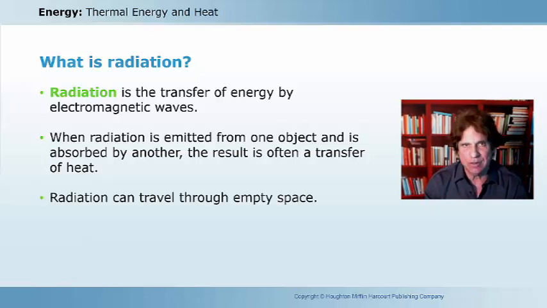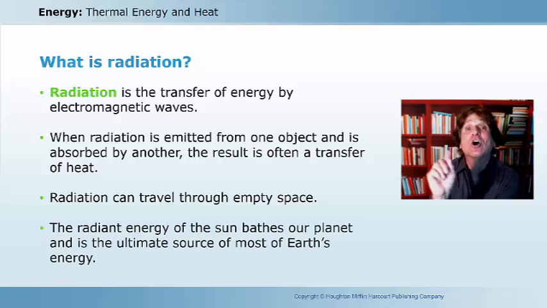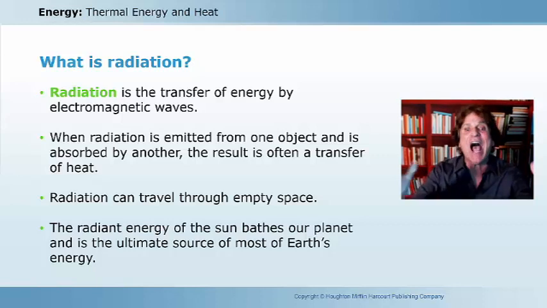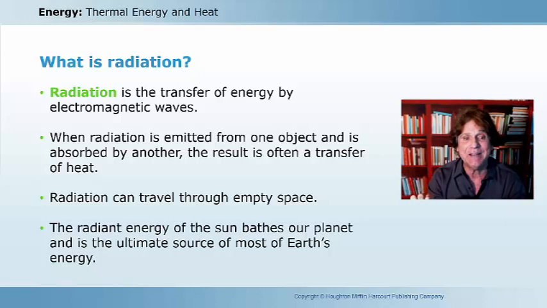Now, radiation can travel through empty space, which is a good thing because the radiant energy of our sun, the energy that's created in our sun, is broadcast out from this nearby star, and it bathes our planet, and it becomes the ultimate source of most of the Earth's energy.